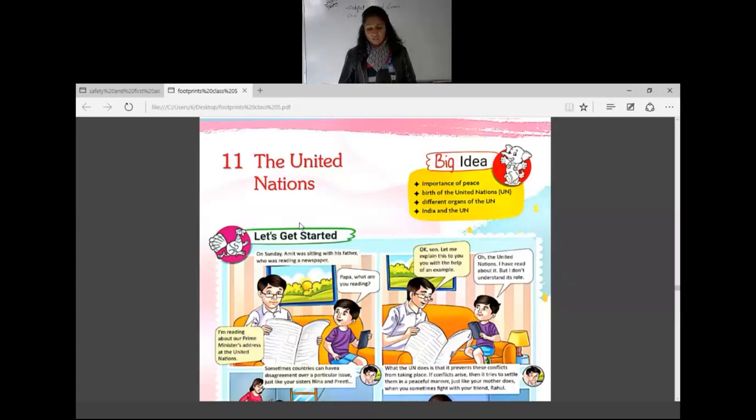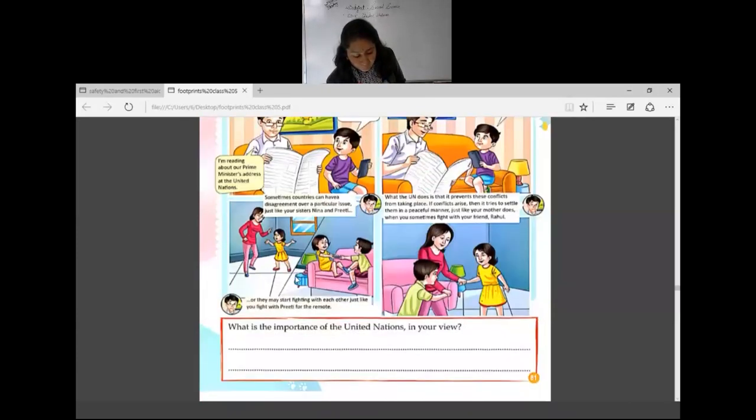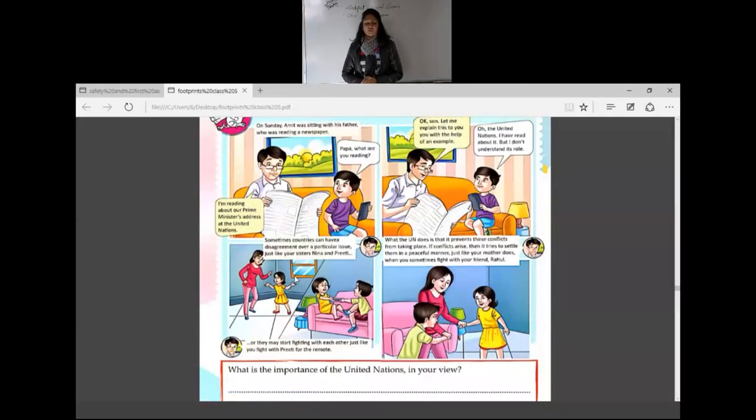Okay. So students, this chapter started with the story of Amit. He saw his father reading a newspaper, and he asked, "Father, what are you reading?" His father replies that he is reading our Prime Minister's address at the UN, and then his son Amit says, "United Nations? Once I have also heard about it, but I do not know what it is. I cannot understand what it is and what its role is."